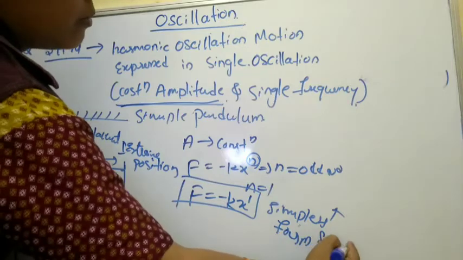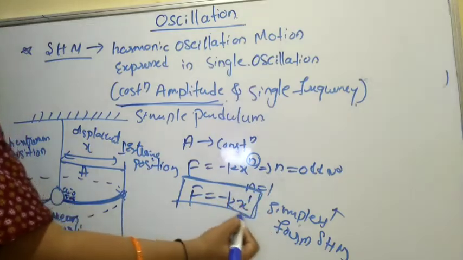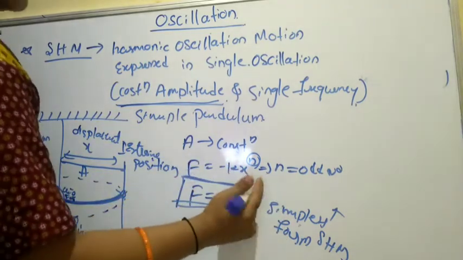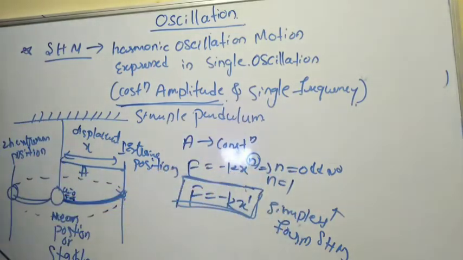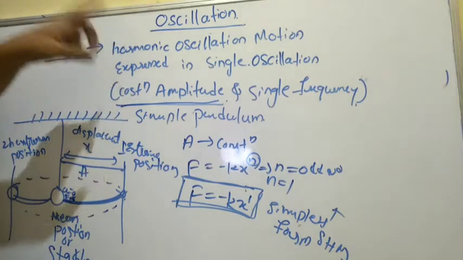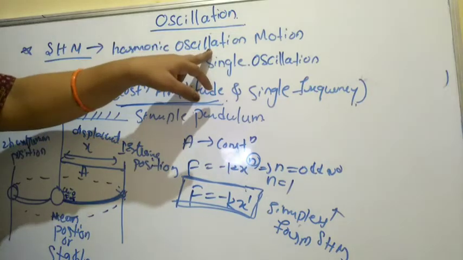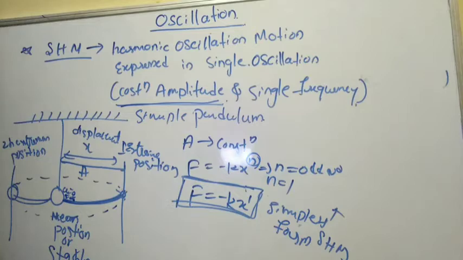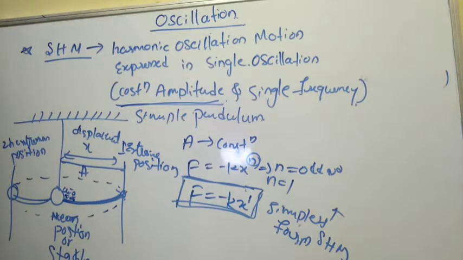Or else you can take a simple form to understand this concept very clearly, that n is equal to 1 here. Is 1 an odd number or not? That means simple harmonic motion is one of the forms of harmonic oscillation. Oscillation means to and fro motions executed by the body here.